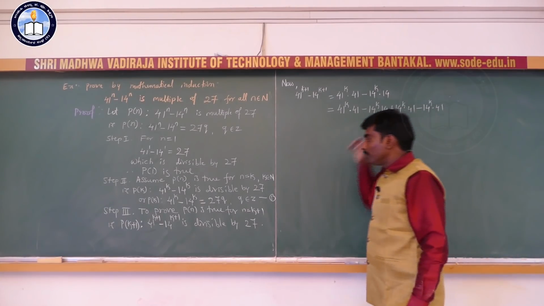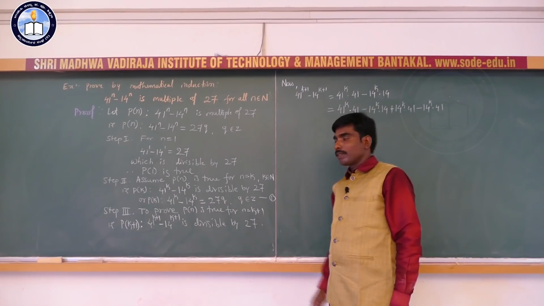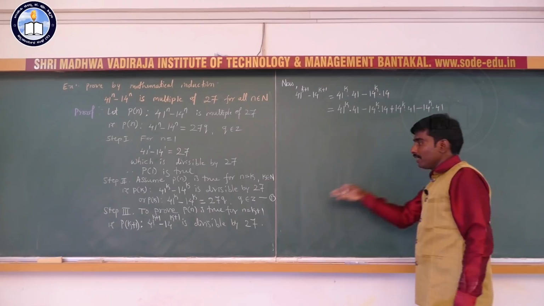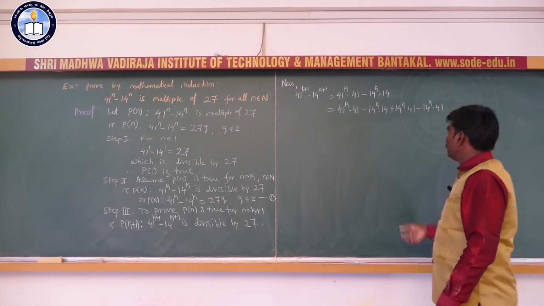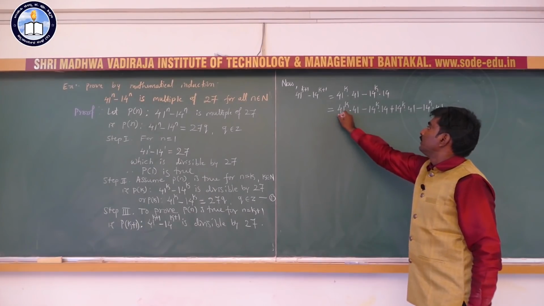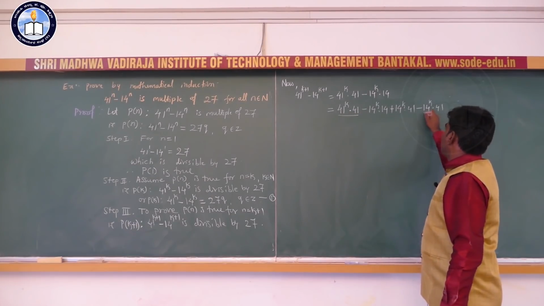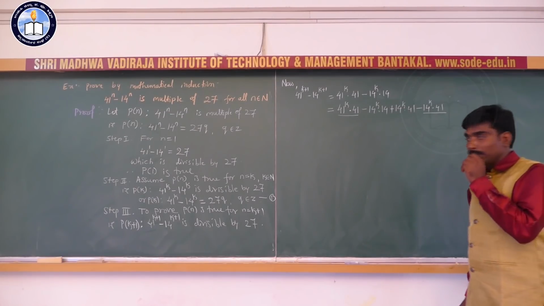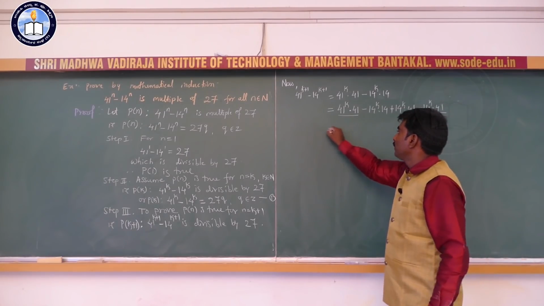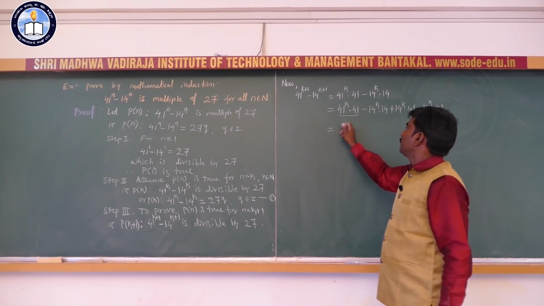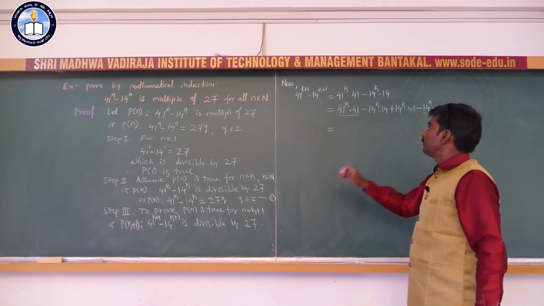I am adjusting this so that I can use equation 1. Here 41 is common, see this term and this term, the first term and last term, 41 is common. So, take 41 outside in the first term and last term.